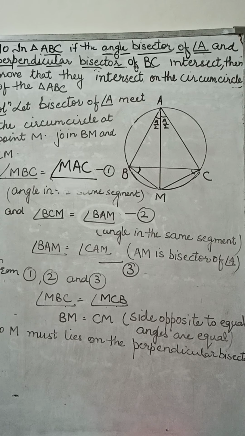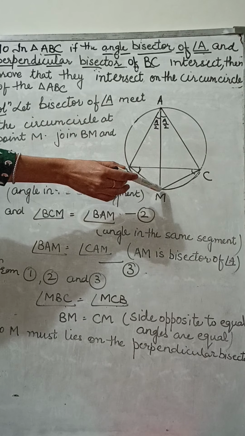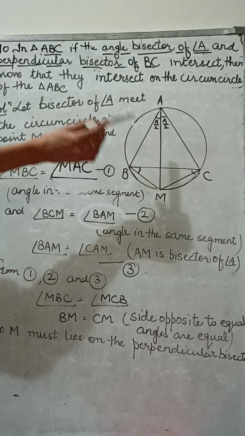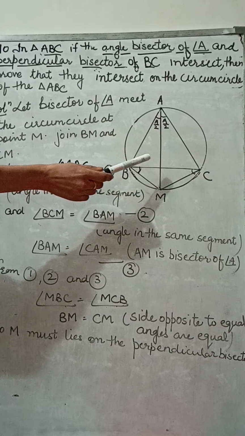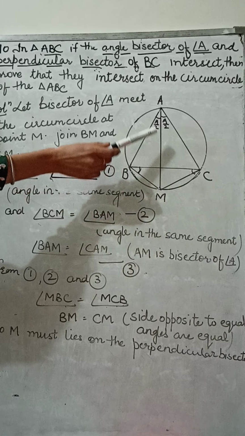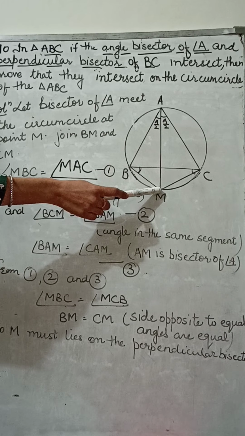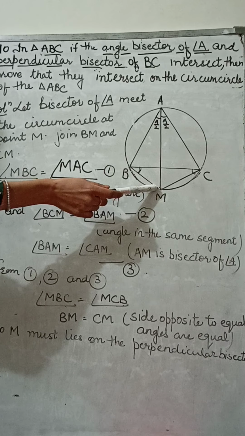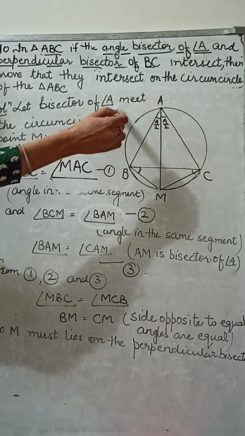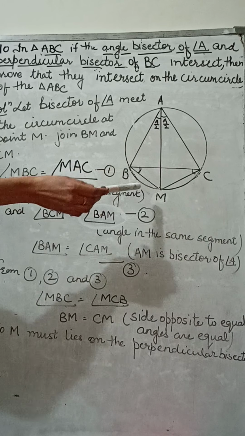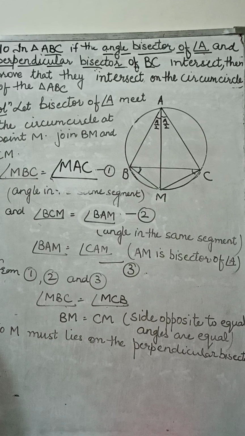So children, we have to prove that the angle bisector of angle A and the perpendicular bisector of BC intersect on the circumcircle of the triangle. Means that point lies on the circle. So suppose M is the point of intersection of the perpendicular bisector as well as the angle bisector.